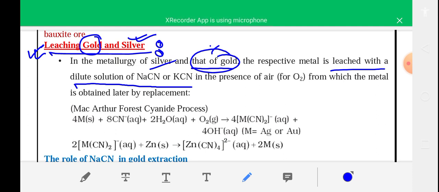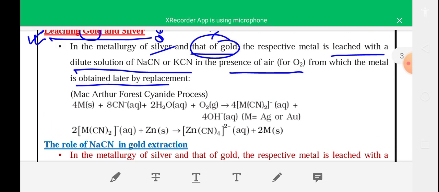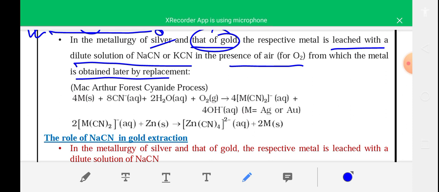Silver is treated with NaCN and KCN in presence of air, and silver forms a complex, from which the silver is obtained later by replacement with another metal. This is known as the MacArthur-Forrest cyanide process.